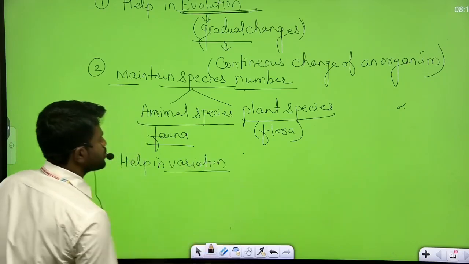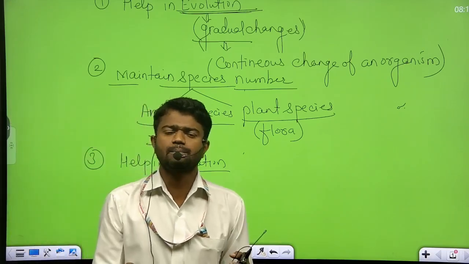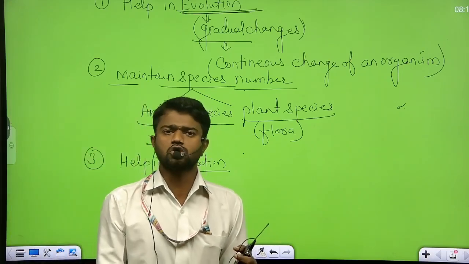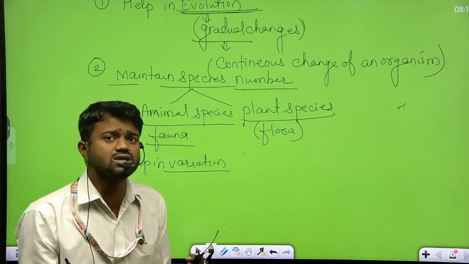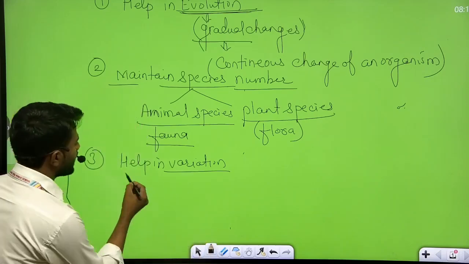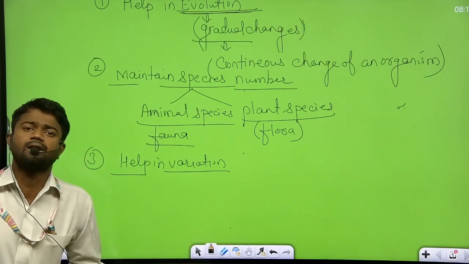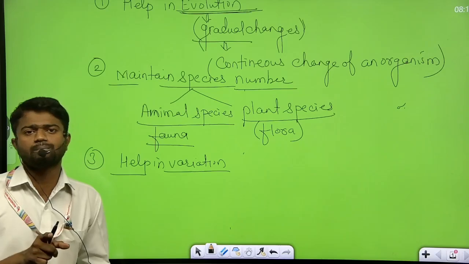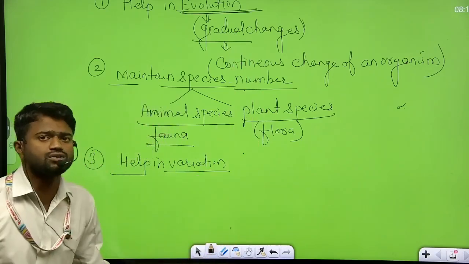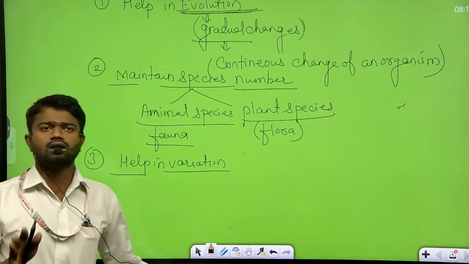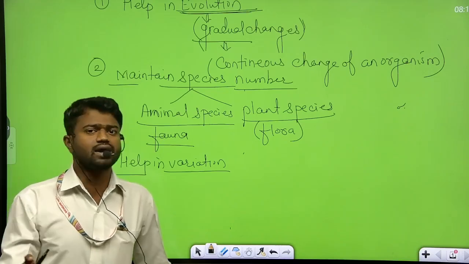The organisms prepared by reproduction show little variation, or little mutation in their bodies. Such variation or changes take place only with the help of the reproduction process. So these are the three important significance roles of reproduction in each and every living organism.